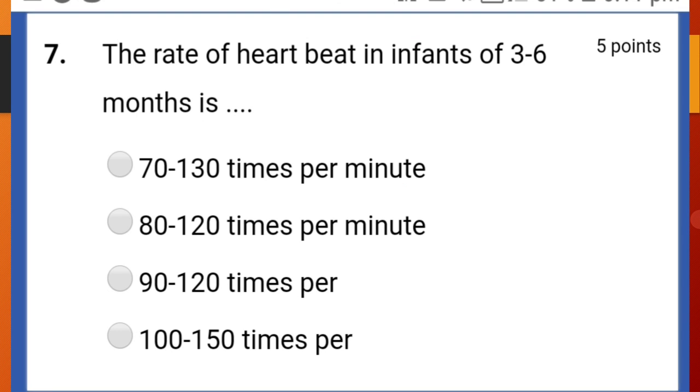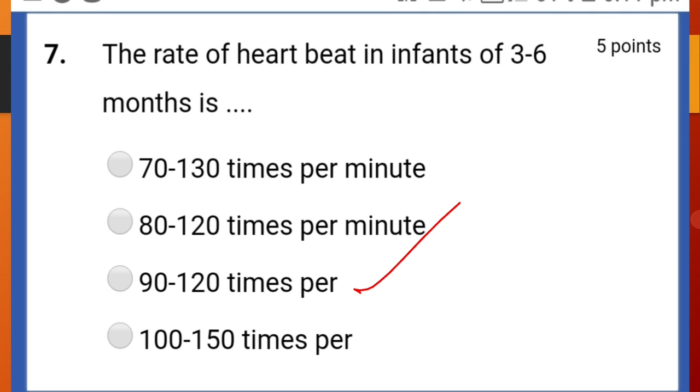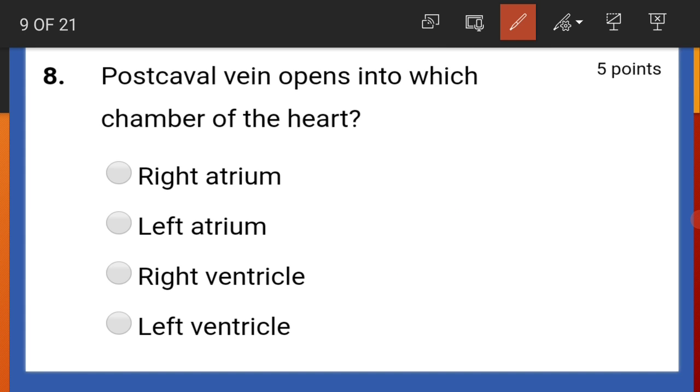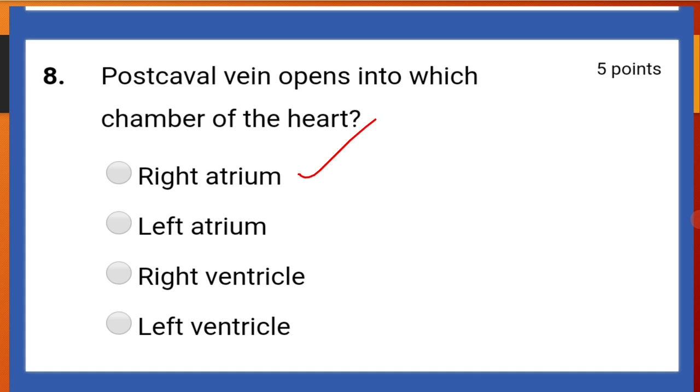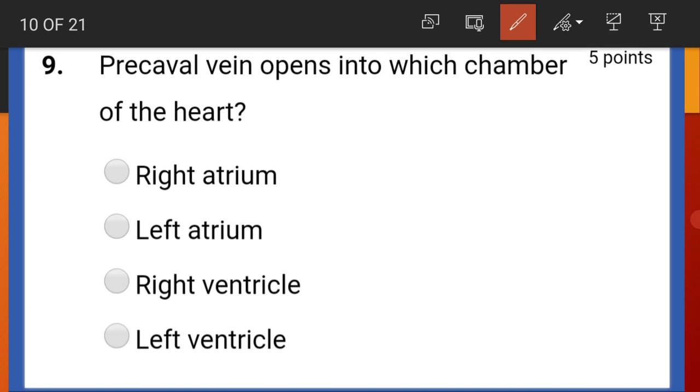The rate of heartbeat in infants of 3 to 6 months is 90 to 120 times per minute. Postcaval vein opens into which chamber of the heart? That is right atrium. Precaval vein opens into which chamber of the heart? This precaval vein also opens into right atrium.